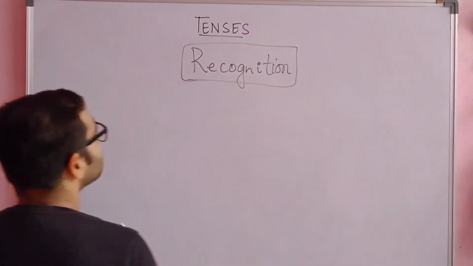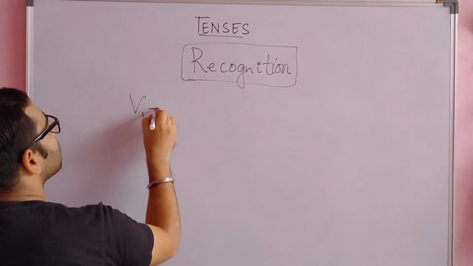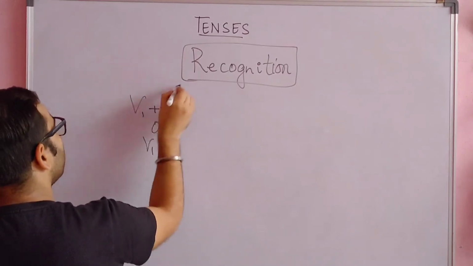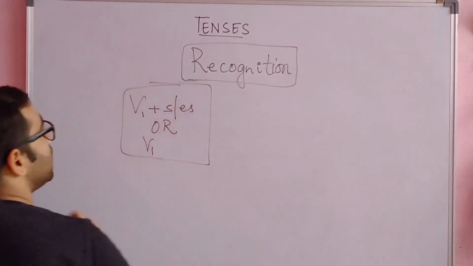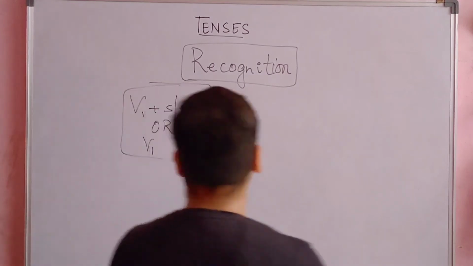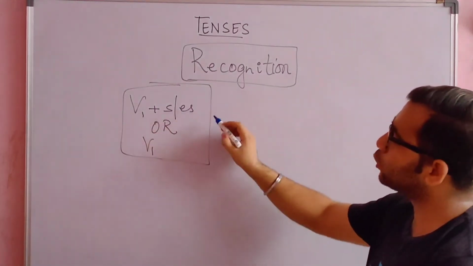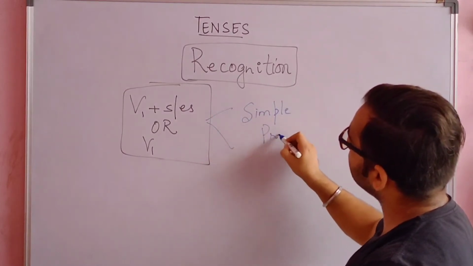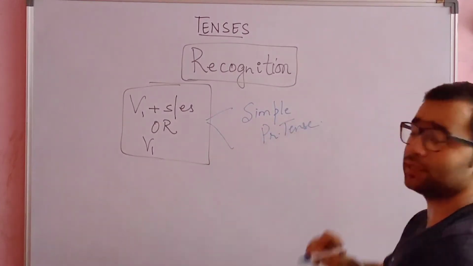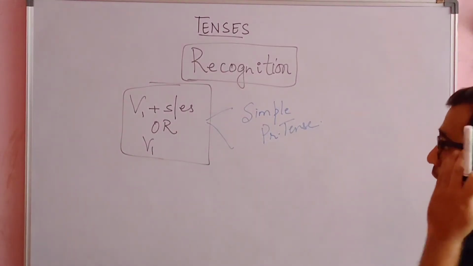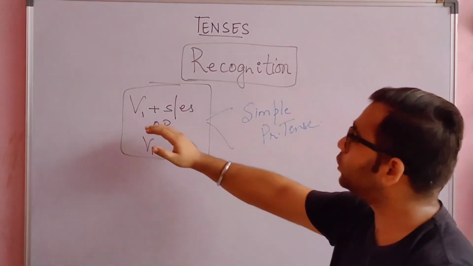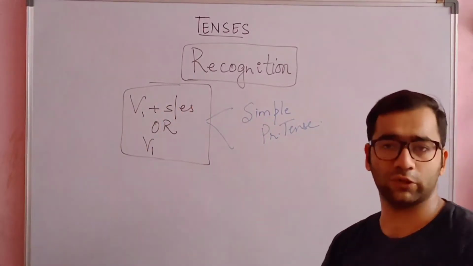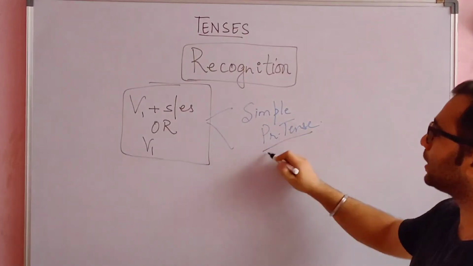Recognition means how you have to recognize if there is a verb first form or S or ES, or only verb first form in the sentence. If these two cases are there, these are the cases of simple present tense. Which tense is it? Simple present tense. The sentence in which you get verb first form plus S or ES, or only verb first form, that will be simple present tense.